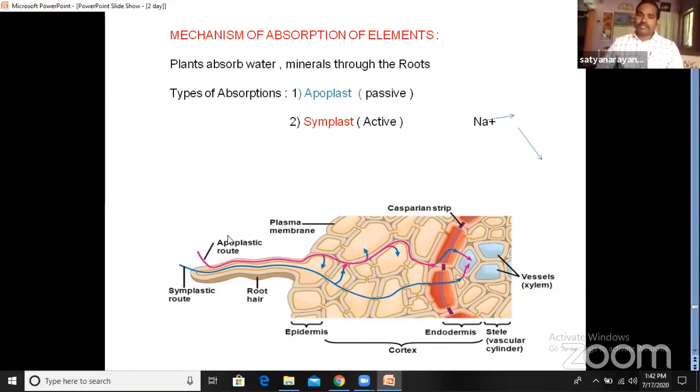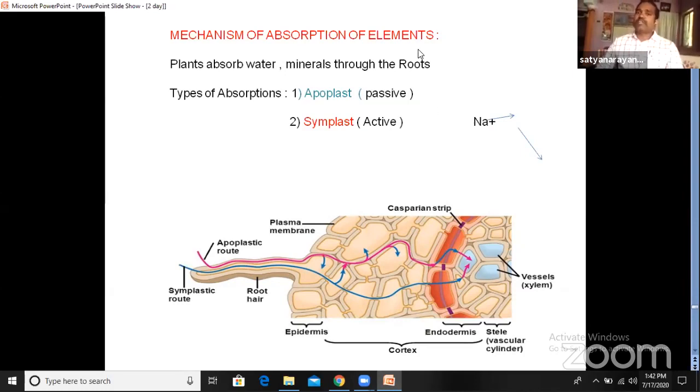Just observe the pink line. Water and minerals are absorbed through the root hair, and now they are passing through the intercellular spaces. They are not moving inside the cells. The water molecules cross through the intercellular spaces only, so they do not cross any membrane and do not require any energy.